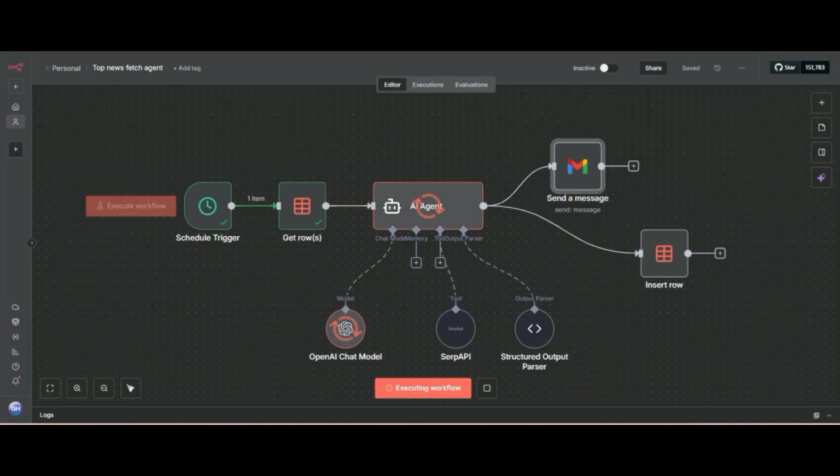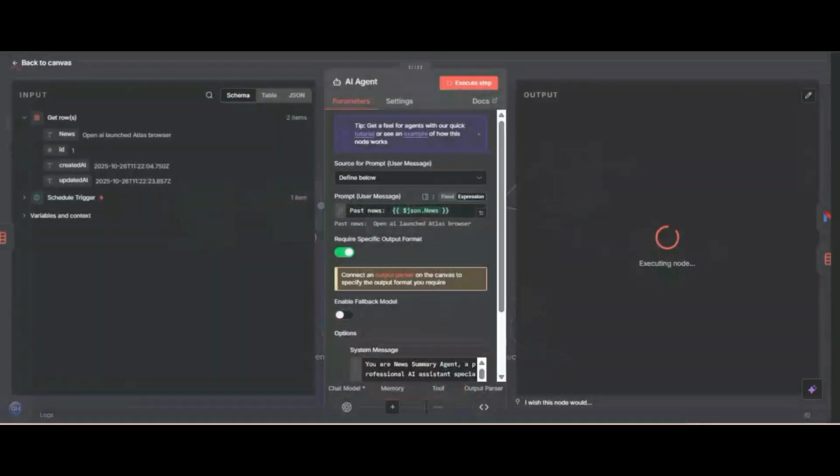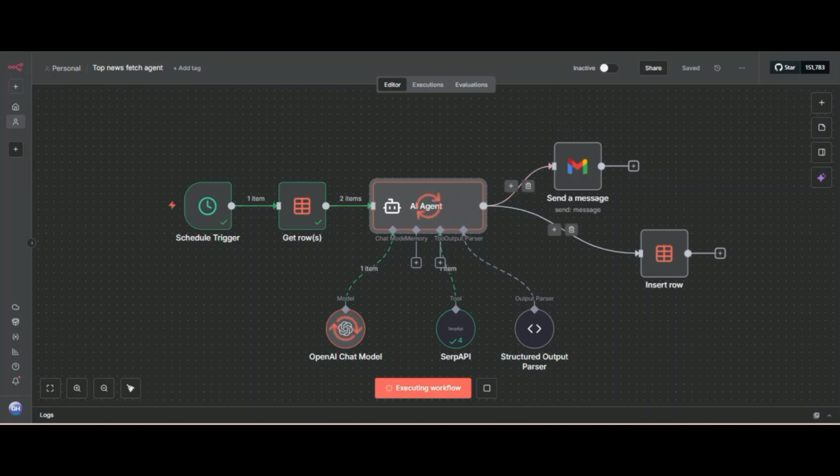So it will start, and then it will retrieve all the past news from here, and then it will search by SerpAPI for new news, and then it will generate the news, and then it will send it to us from Gmail. You can change it to Slack, whatever you want, but I want Gmail.